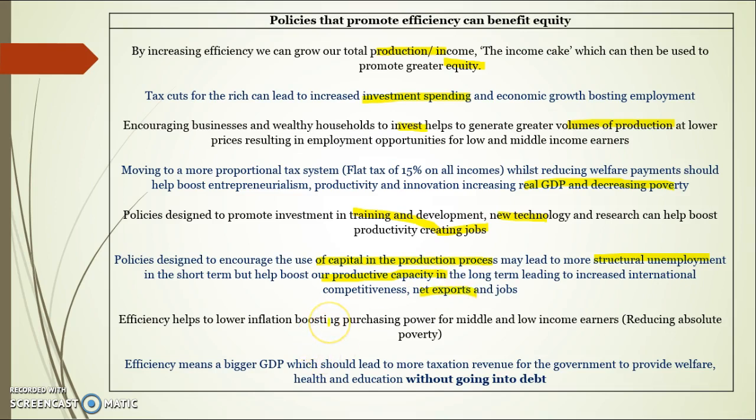Efficiency helps to lower inflation, which also boosts purchasing power, and it can also increase the amount of taxation revenue the government receives so they can provide essential services.